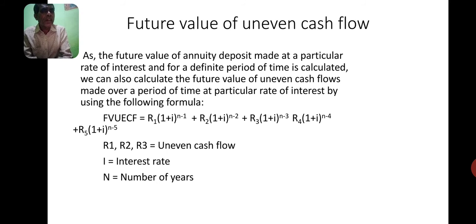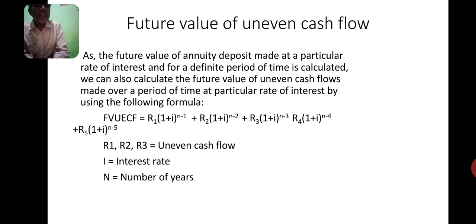Future value of uneven cash flow is R1, R2, R3, R4, R5 for a period of 5 years, or R1, R2, R3, R4 for a period of 4 years. Likewise, the amount is not uniform. It varies or changes from year to year. That is called uneven cash flow.